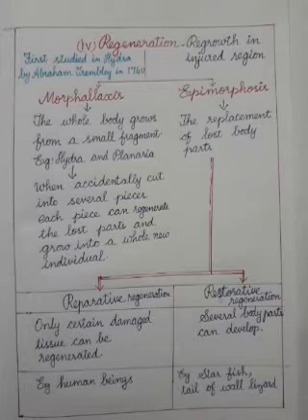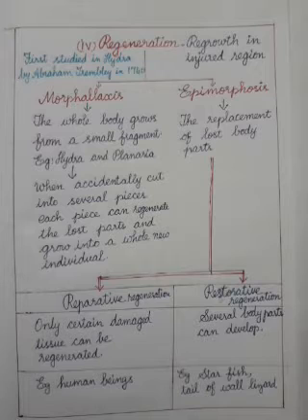Regeneration. Regeneration is a type of asexual reproduction in which there is regrowth in the injured region. So if a part gets cut for some reason, or gets damaged in an injury, the regrowth of that region is what is called regeneration.